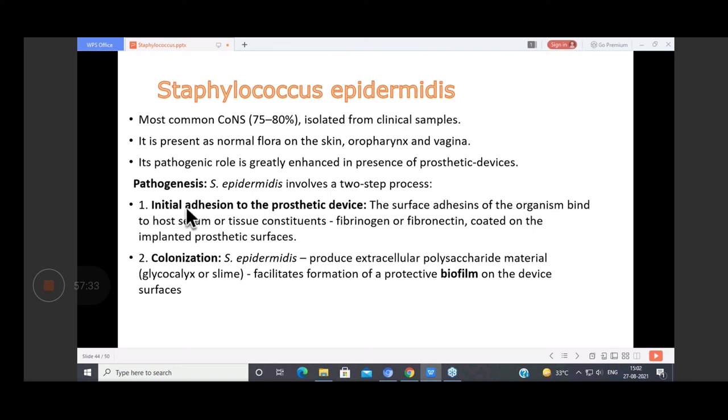The mechanism of pathogenesis is adhesion to the prosthetic devices with the help of various virulence factors, and it colonizes and produces extracellular polysaccharide material, which facilitates infection by forming a protective biofilm on the surface of the device.